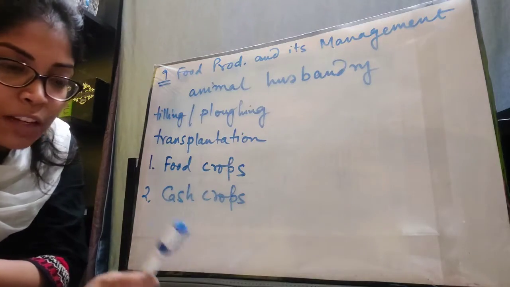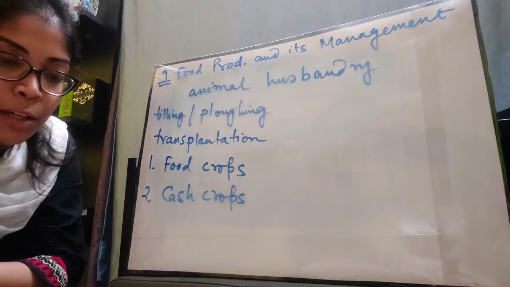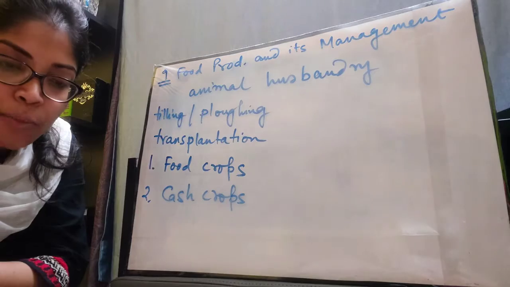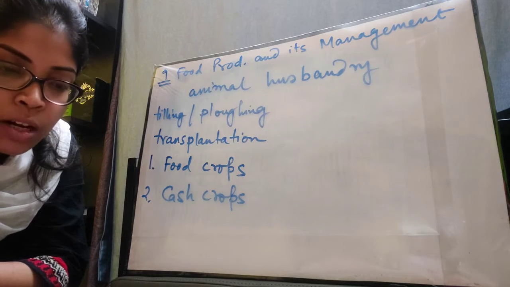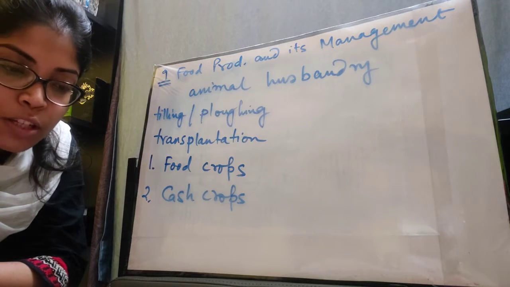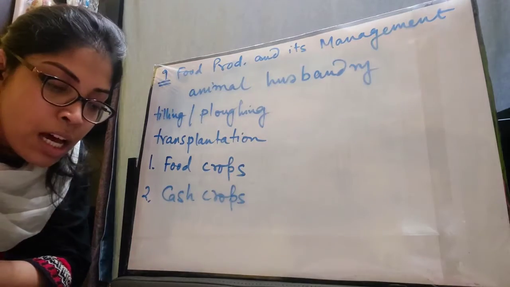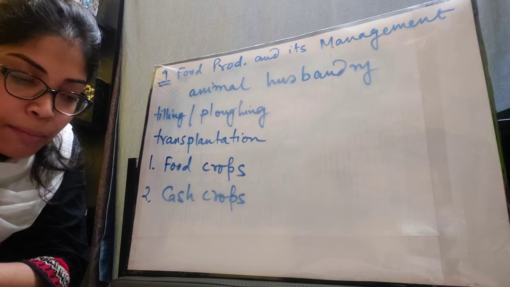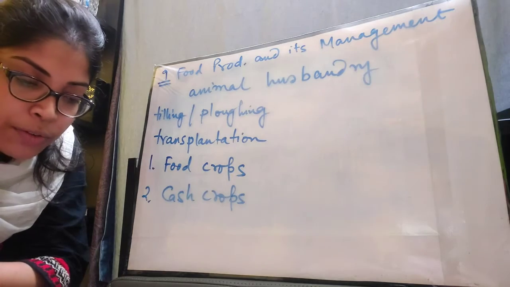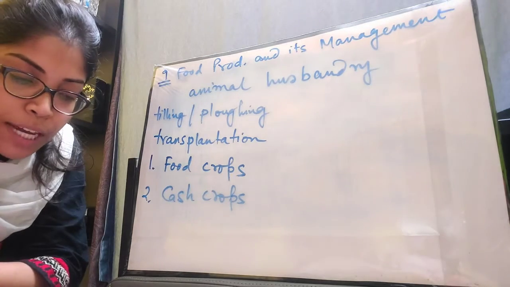This one is very, very important. You will get an example here: a farmer can get cash by selling cotton, jute and rubber, but cannot eat them. The main difference between food crops and cash crops is very, very important. You will find it at the bottom of page number 114, food crops and cash crops.